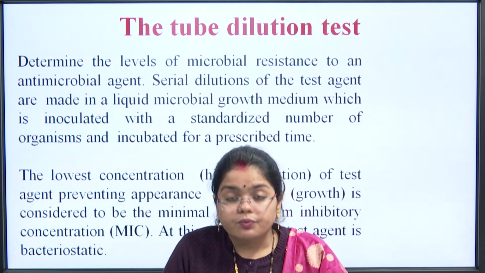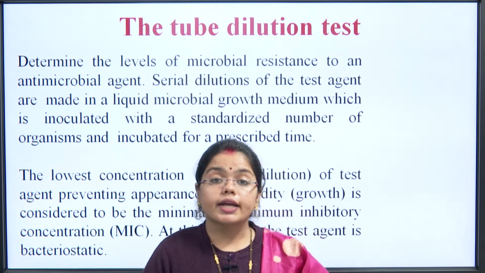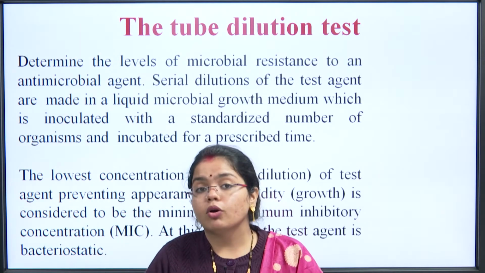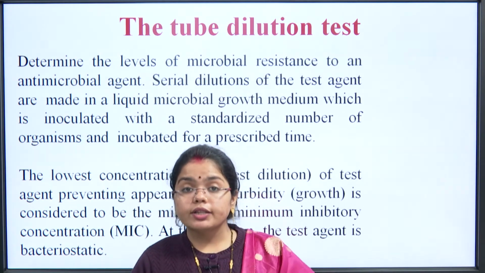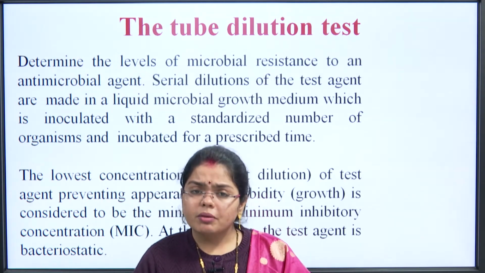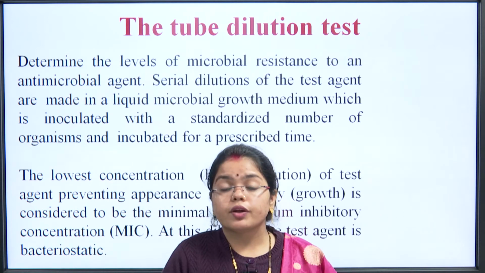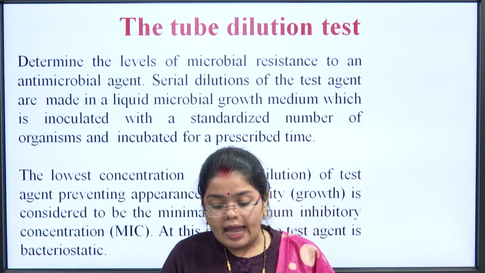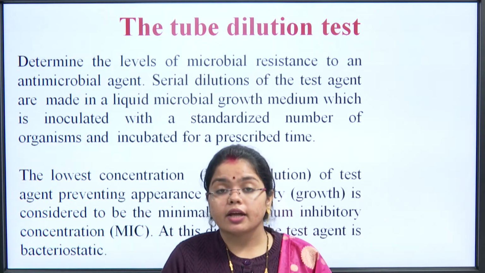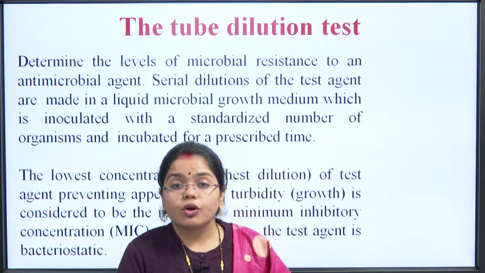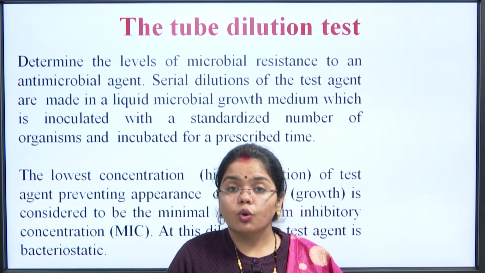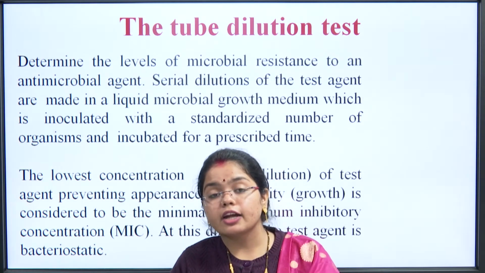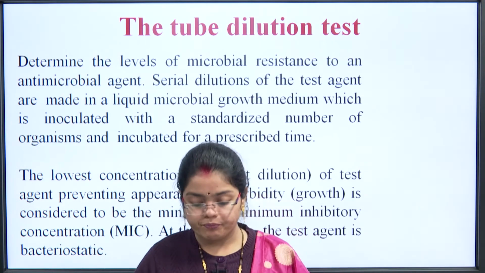So, the lowest concentration, or we can say the highest dilution, of the test agent preventing the appearance of turbidity or growth is considered to be the minimal inhibitory concentration. We were diluting the broth again and again. The minimum concentration where the growth was absent, or where the growth disappeared, is referred to as the minimal or minimum inhibitory concentration. At this dilution, the test agent is bacteriostatic: it has inhibited the growth, but it is not that it has killed the organism. So, it can be said that it is bacteriostatic. Static means that it has stopped the growth of bacteria.